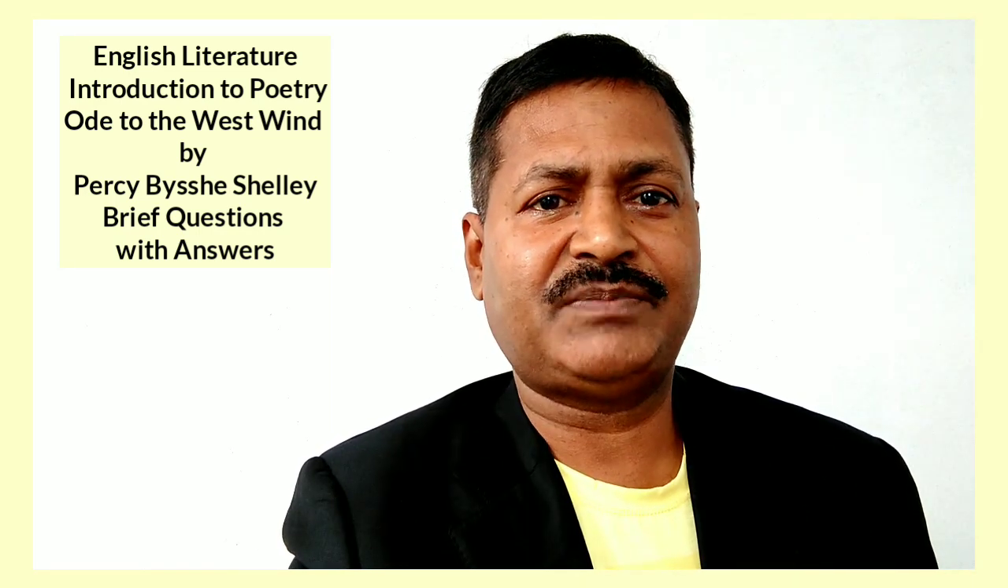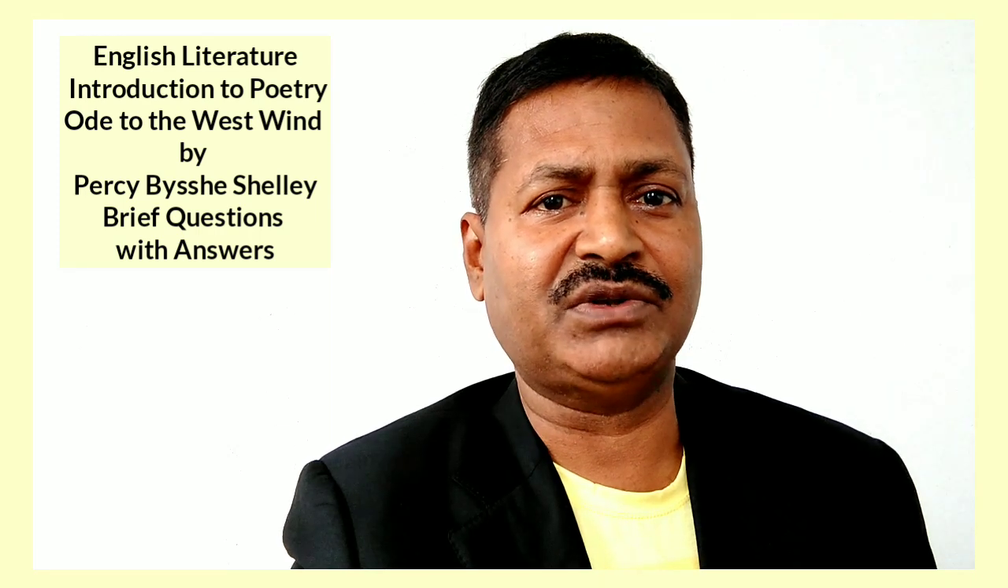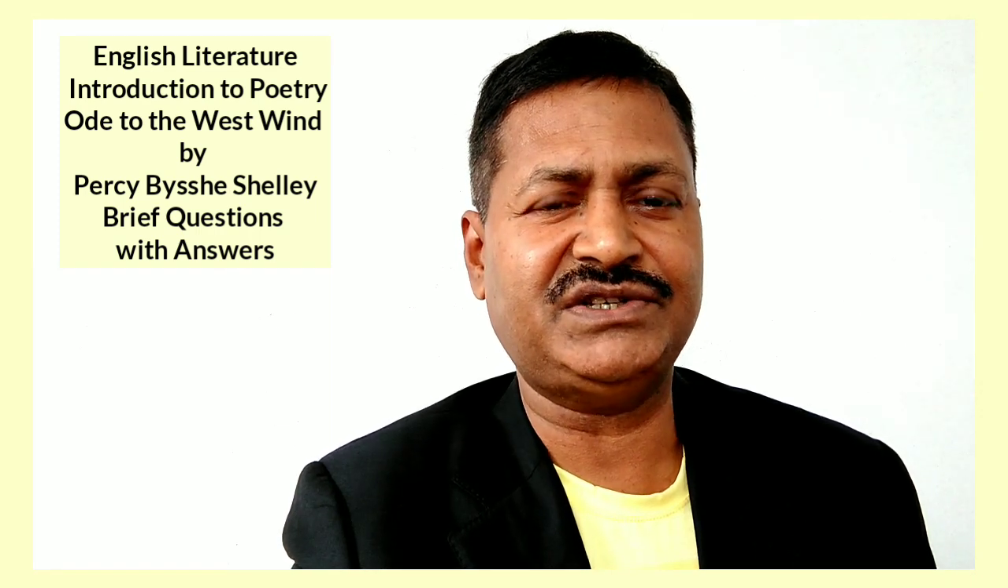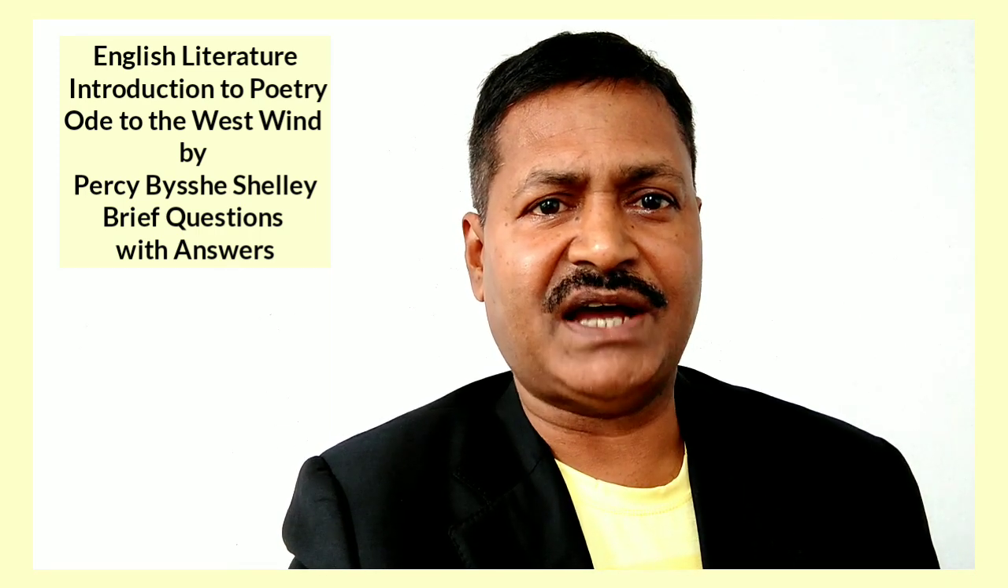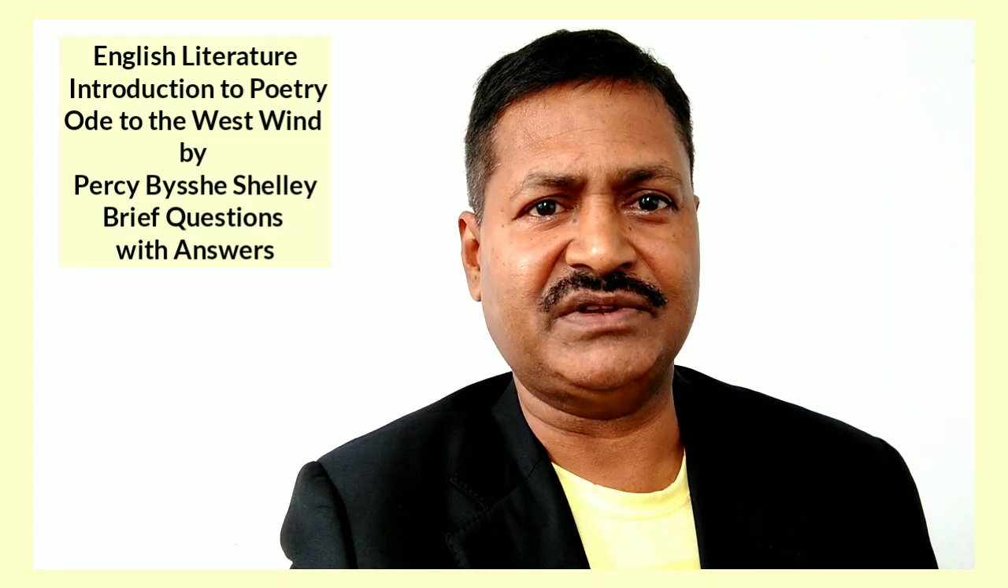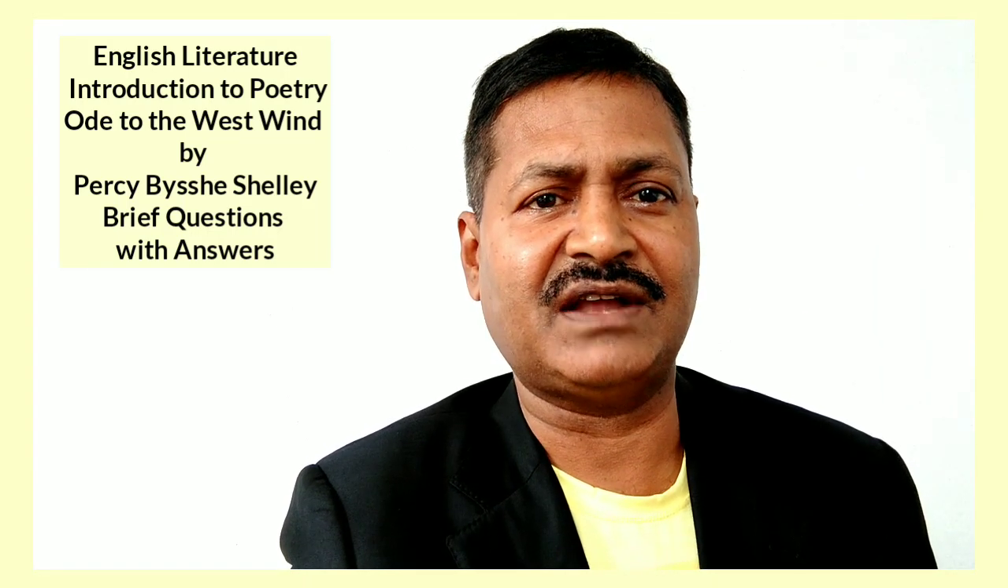Question 30. What does the poet mean when he says, I fall upon the thorns of life, I bleed? Answer. The poet means that he is intensely afflicted with the adverse circumstances of life.